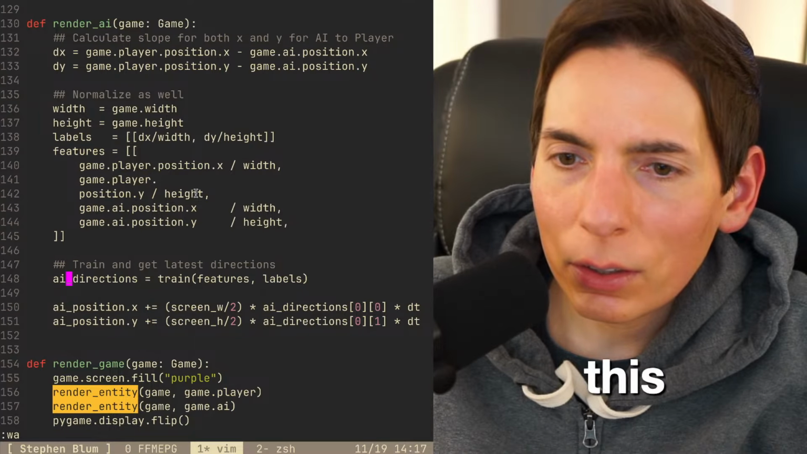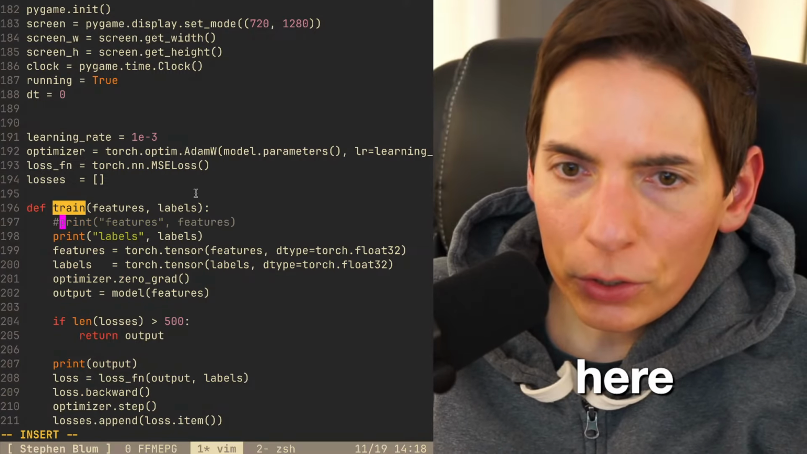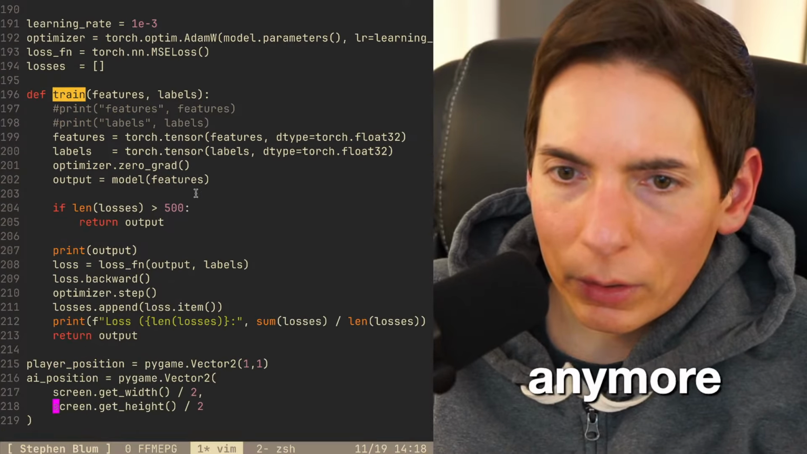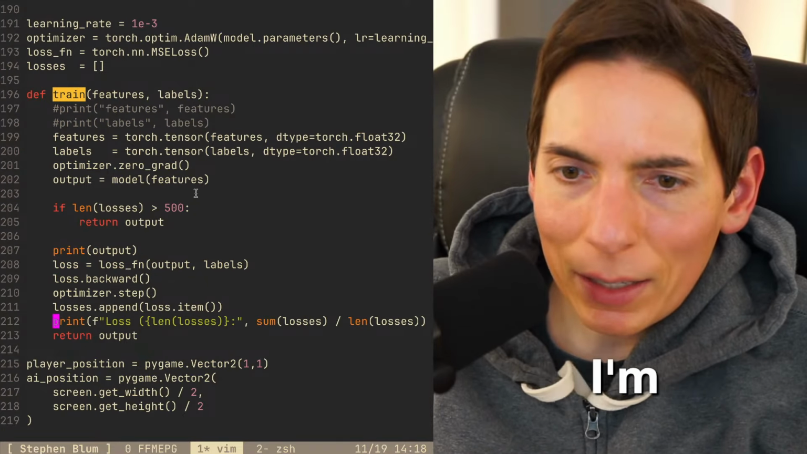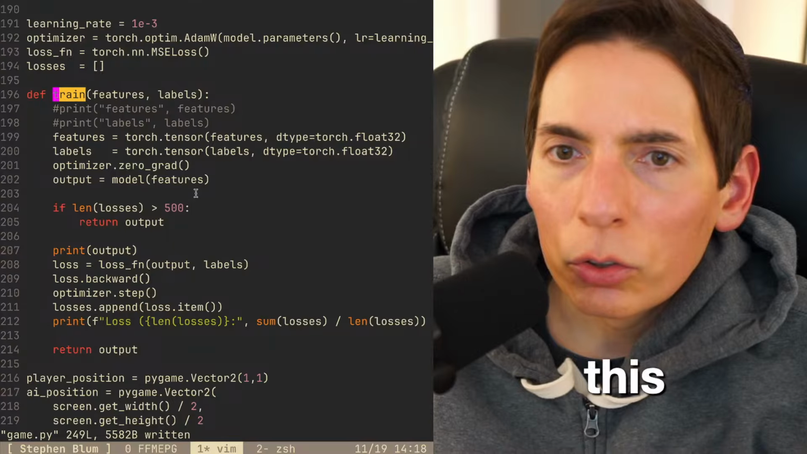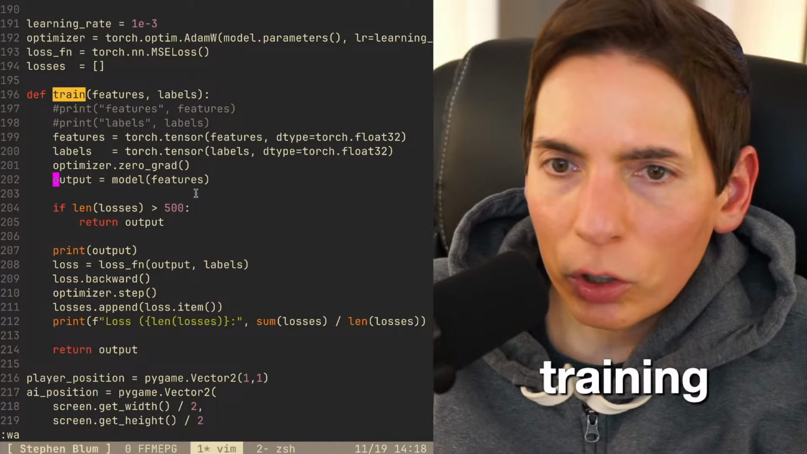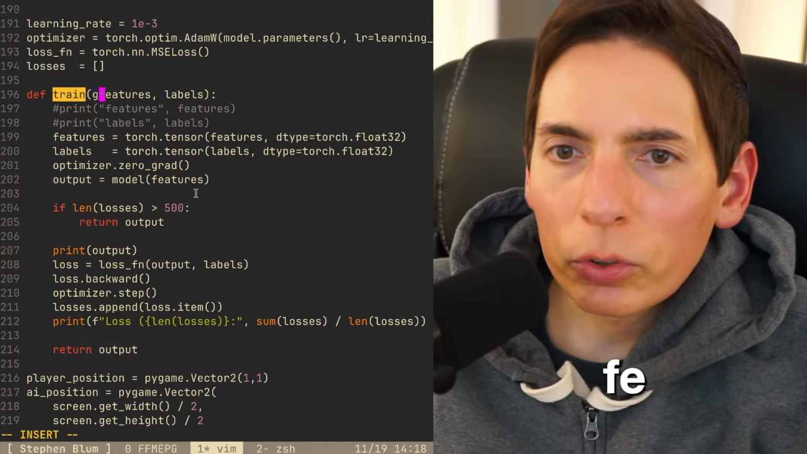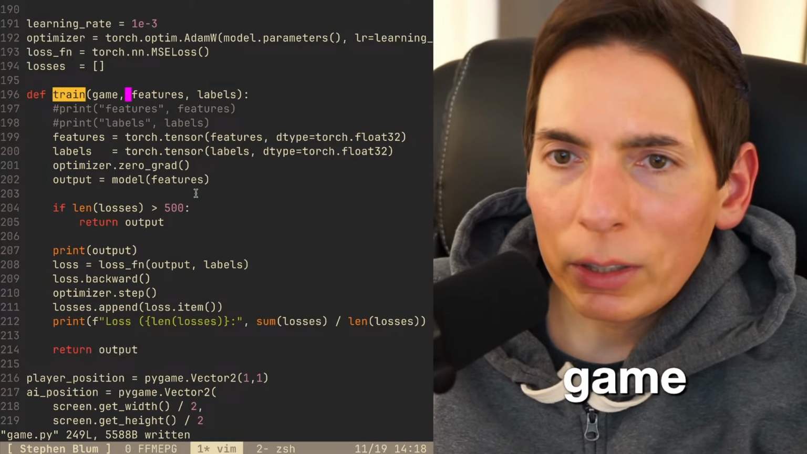All right. AI direction. So this is... I think that's fine. Let me see here. We've got a train function here. Features and labels. We don't need that anymore. I'm going to keep that there for now. So return the output. This will just be the training part. Features, labels, game. I think we need the game in there, right?